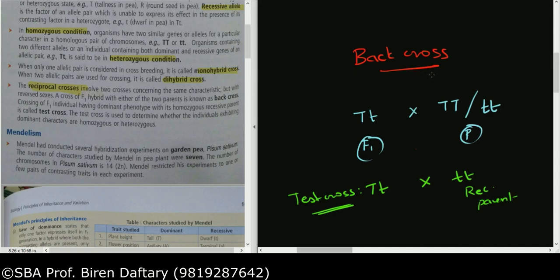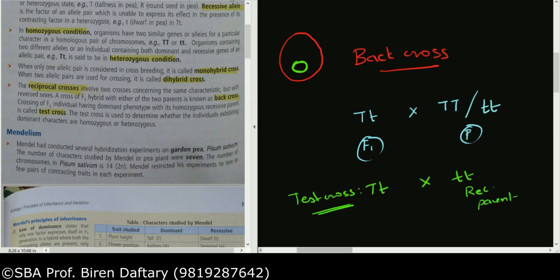If you want to show it in terms of a Venn diagram, then this is your back cross, and this is your test cross. So all test crosses are back crosses, but all back crosses are not test crosses. Clear? So you know this. Over here you can see the words back cross, this is the test cross.